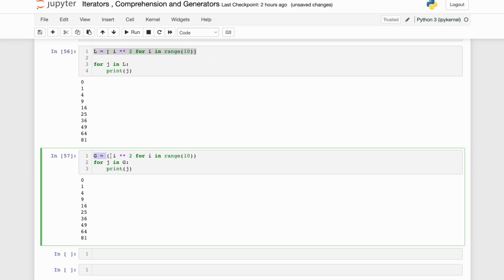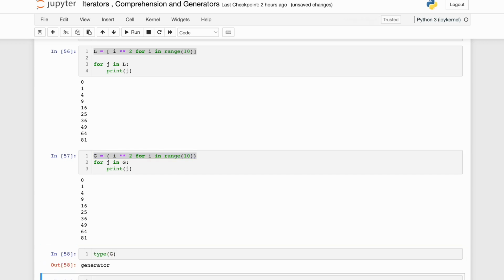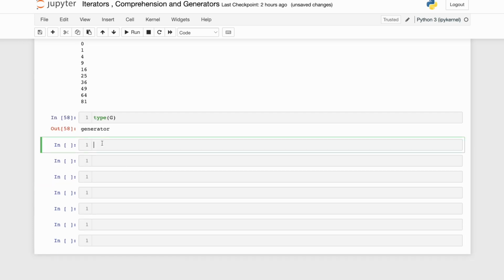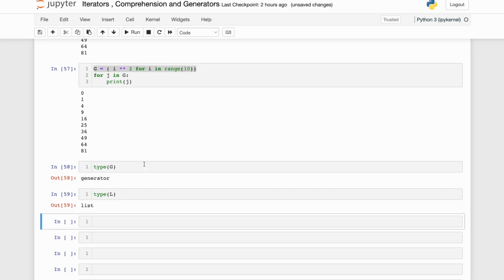In this case, it generated just in time, lazily, right? So this is the whole idea of this generator. Now again, if I have to see the value of this, the type of G is generator, but the value of this was my list, right? So this is the difference between list comprehension and generator comprehension, right? Now, as I was saying, again reiterating, the use cases could be various.